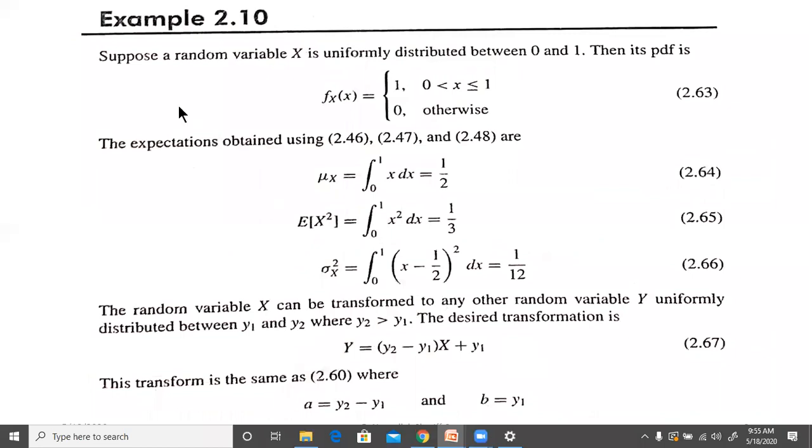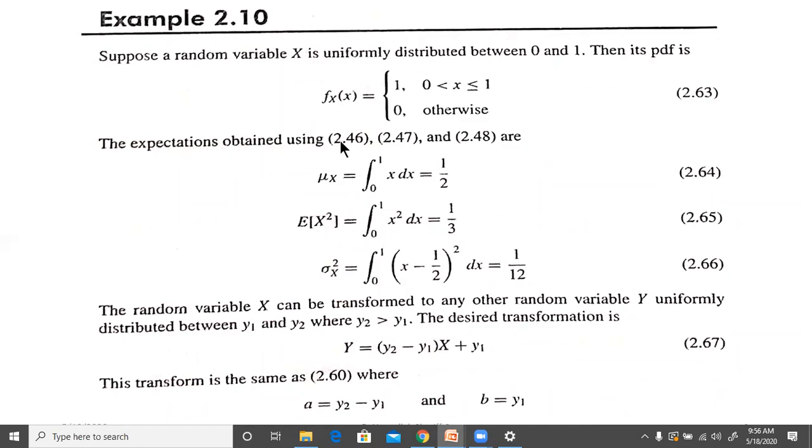So let us take an example here. Suppose we have a random variable x which is uniformly distributed between 0 and 1, then its PDF is written like this. You can say that it is a uniform distribution with y1 equal to 0 and y2 equal to 1. Then we have the PDF equal to 1 between 0 and 1, and 0 otherwise.